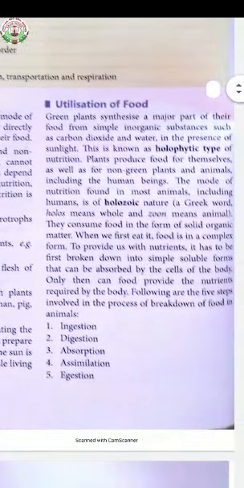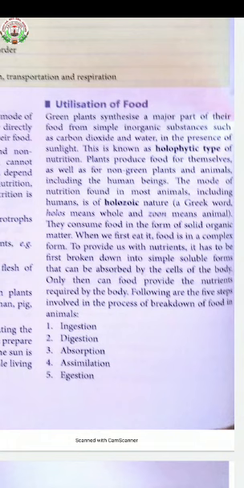Next paragraph is about the utilization of food. Green plants synthesize a major part of their food from simple inorganic substances such as carbon dioxide and water in the presence of sunlight. This is known as holophytic type of nutrition, meaning the plants which are taking the food in the form of semi-solid form. Plants produce food for themselves as well as for the non-green plants and animals, including human beings.